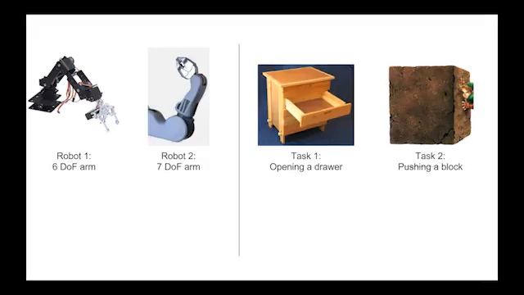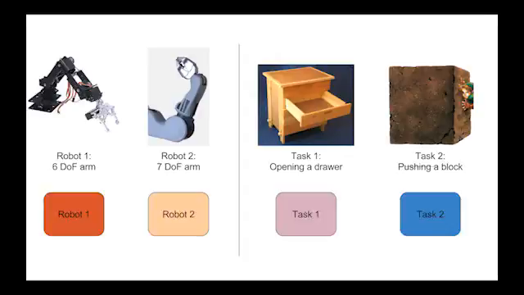Our paper addresses the problem of transfer between multiple tasks and multiple robots. We do this by decomposing policies into robot-specific modules and task-specific modules. We first create a module for each robot and each task. Every module is itself a small neural network.